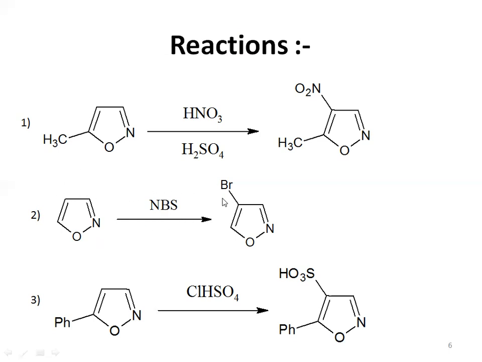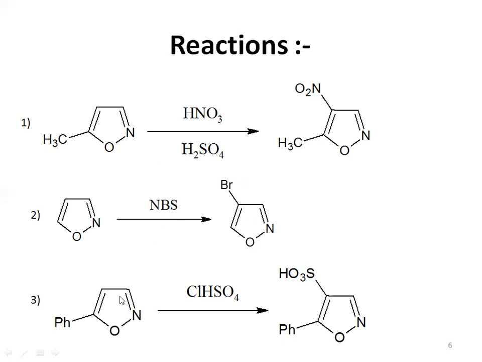Bromine will play the role of an electrophile here. So Br will be in the form of Br positive. That electrophile will attack on the fourth carbon atom. As we said, in isoxazole the electrophilic reagent or electrophile will attack on the fourth carbon atom. So bromine from this NBS will attack on the fourth carbon atom, and finally we will get our compound, which is 4-bromo isoxazole.